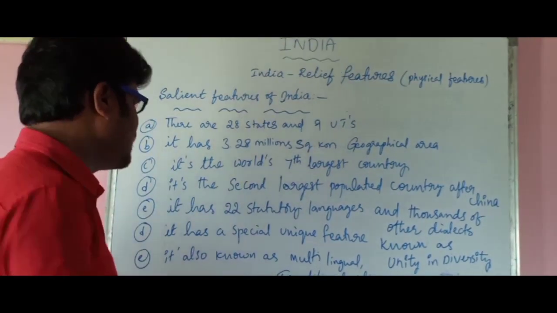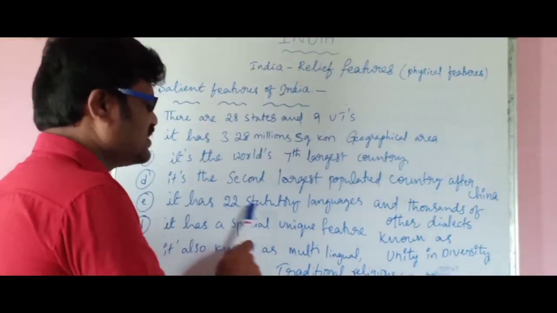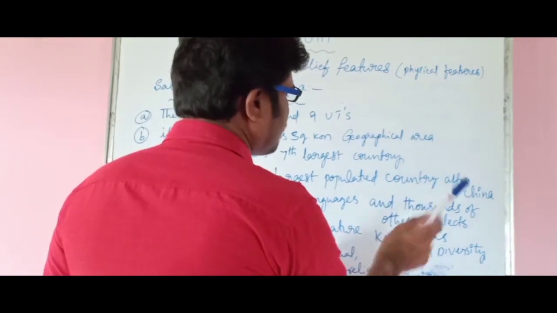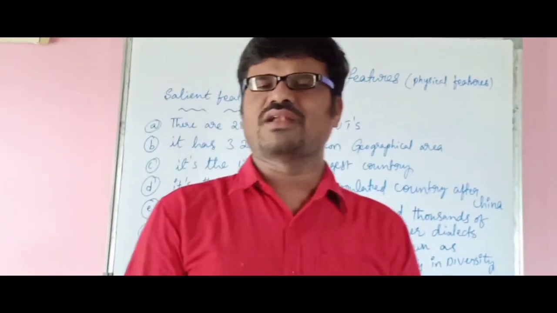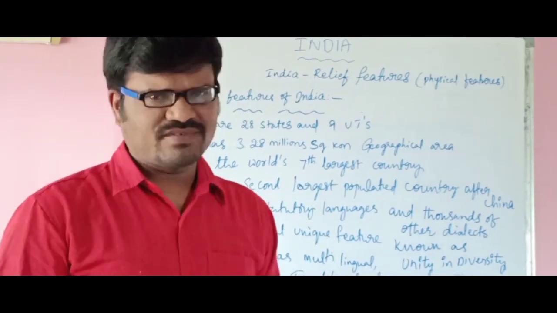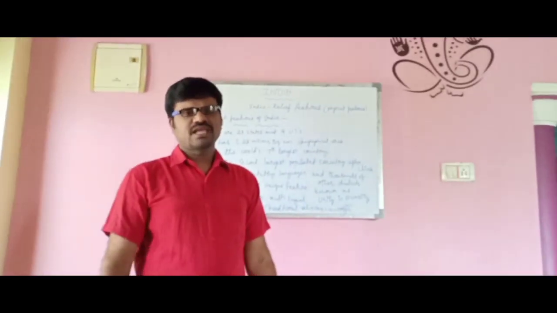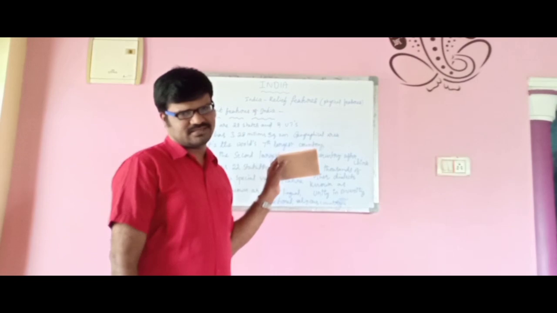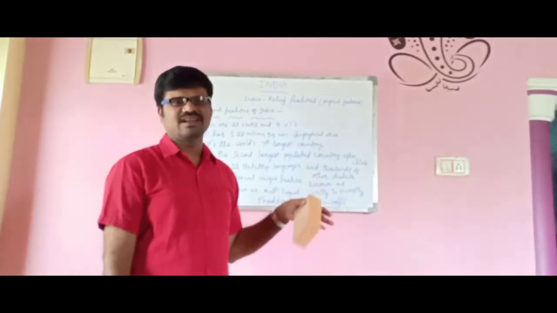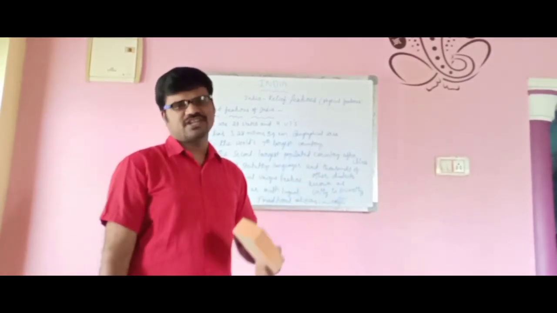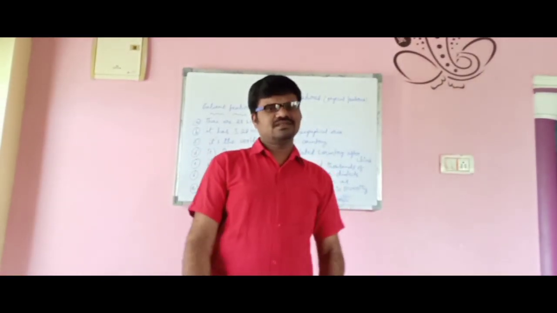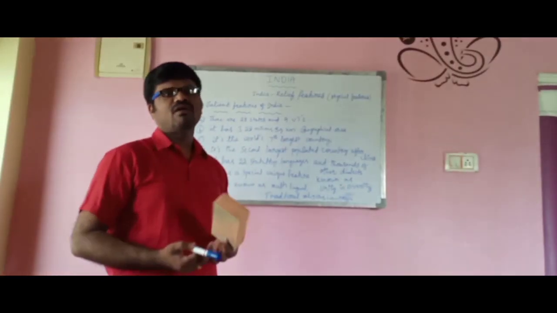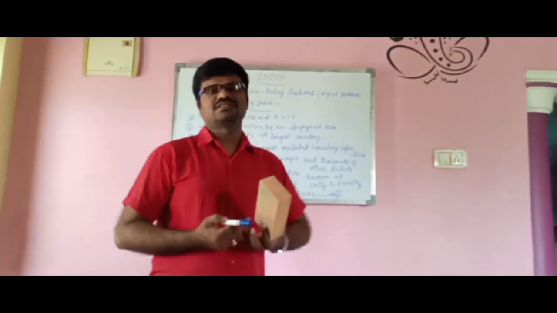And the next one is, it has 22 statutory languages and thousands of other dialects. If you ask me the same question right now, 1652 languages were there in our India. Among them, 22 are recognized. It means those are legal languages, statutory languages. So you may see these recognized languages in all government documents, public bonds, or currency notes.